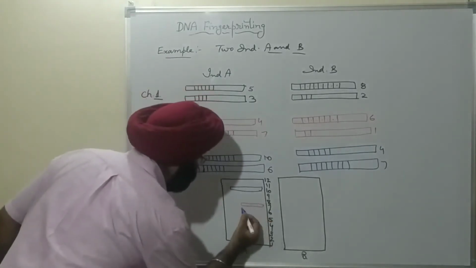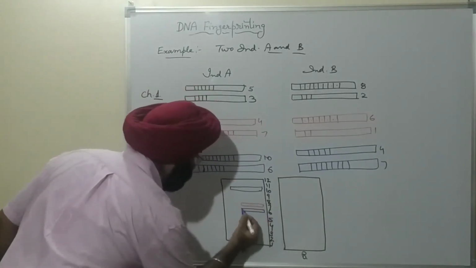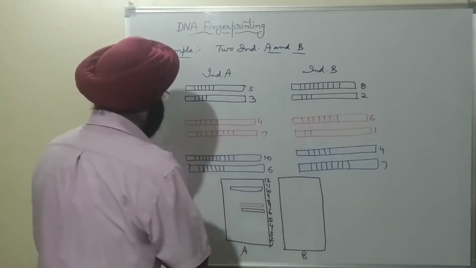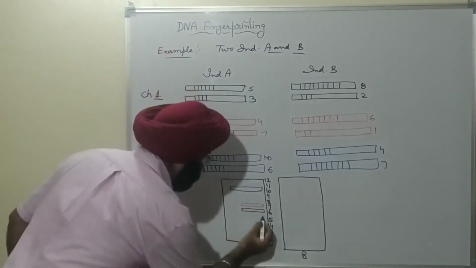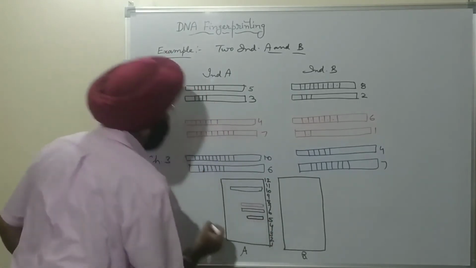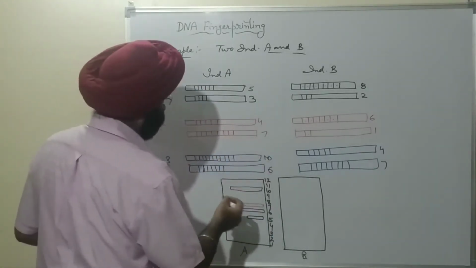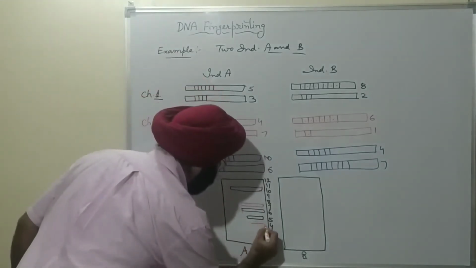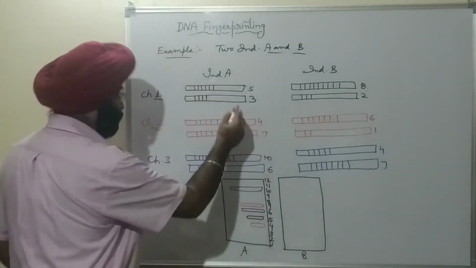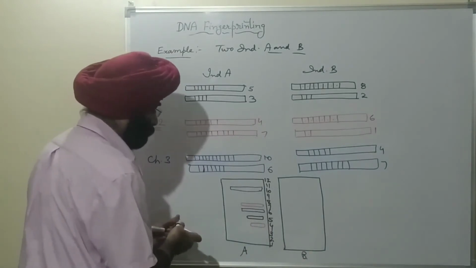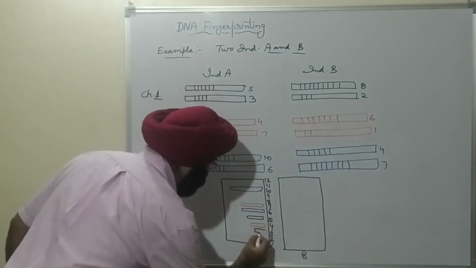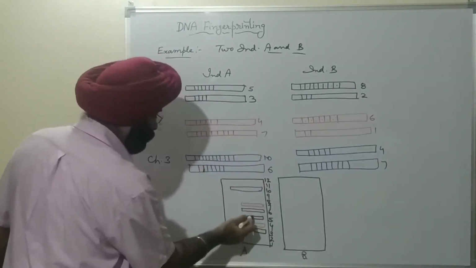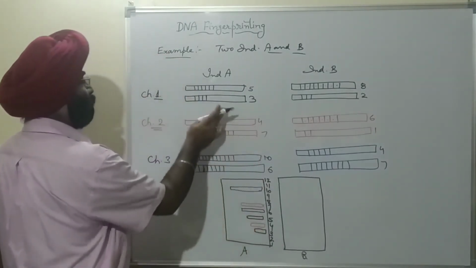Then there is 5, the black one, then 4, the red one, and 3, the black one.